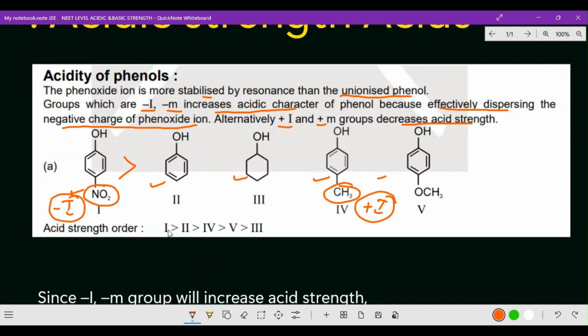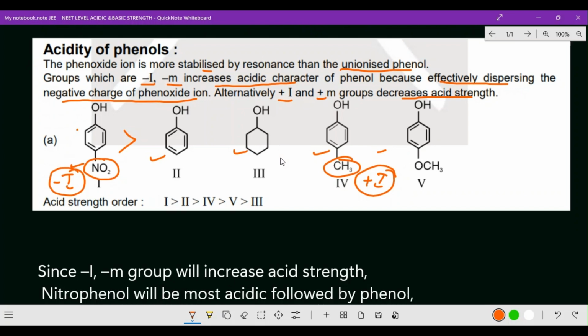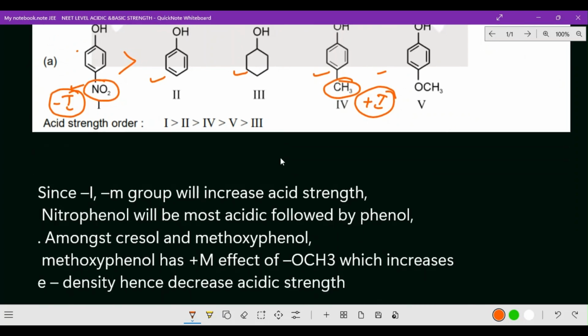Now let us discuss. In the same way, para-nitrophenol is first and phenol is second, and the fourth one is para-methyl, that means para-cresol, then methoxyphenol, and the last one is cyclohexanol. So in this point, minus I and minus M groups will increase the acidic strength. Here, nitrophenol will be more acidic, followed by phenol.